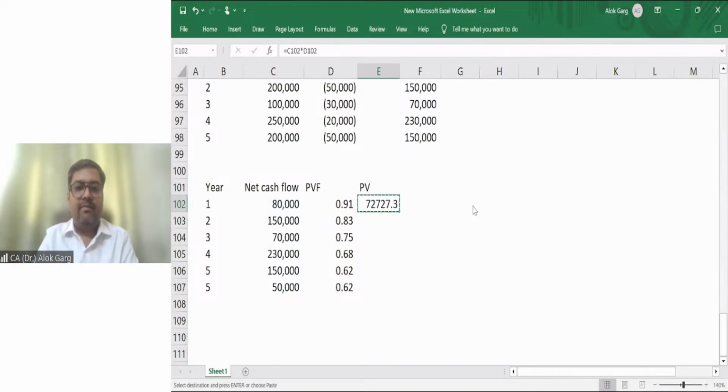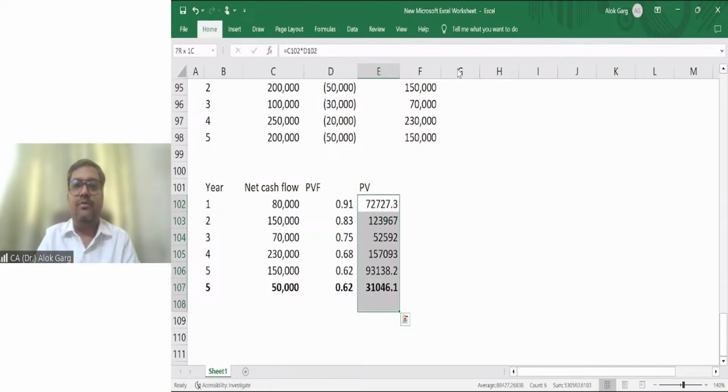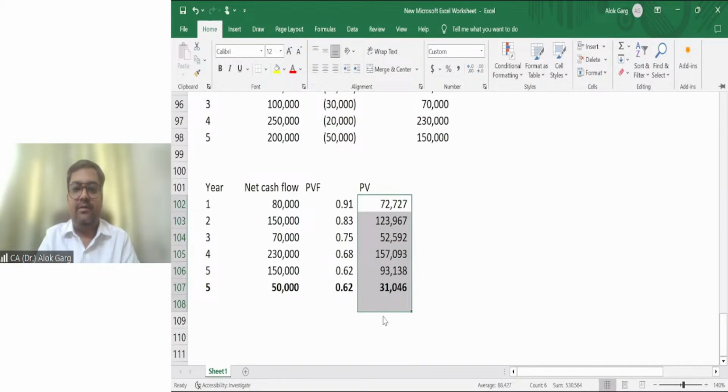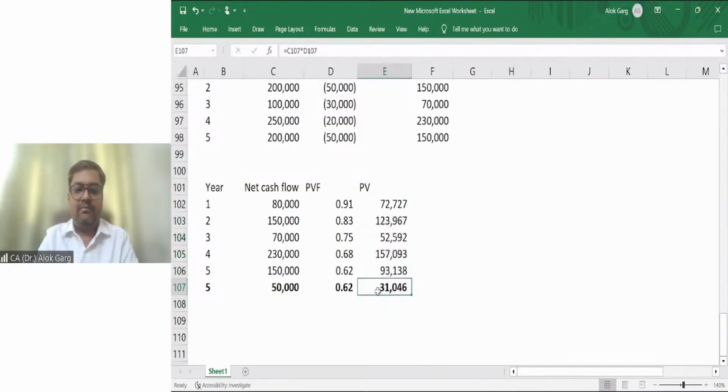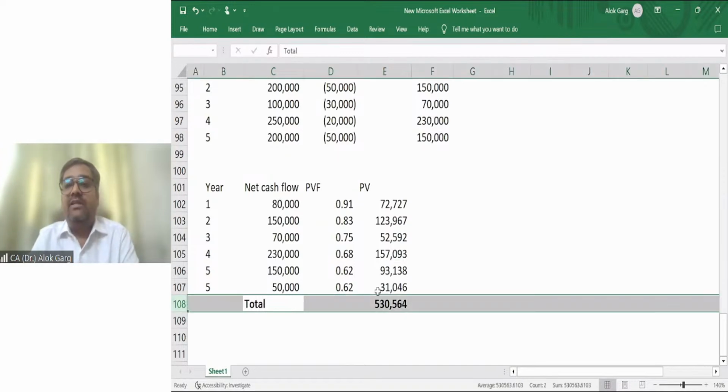You can see that I have computed my present value for this terminal cash flow also and these 5-year net cash flows. This is my value in use. This 535.64 is my value in use. This is my total. This is what I'll get as on today, right? This is what I'll get by using this asset.